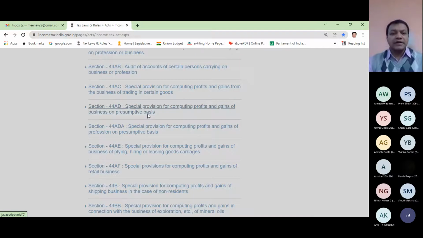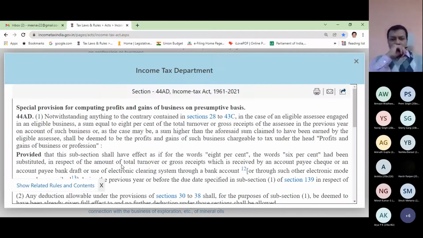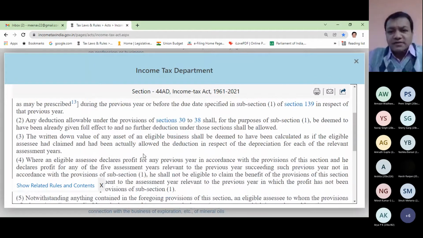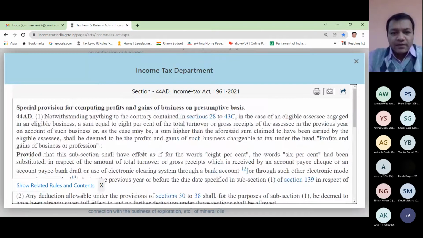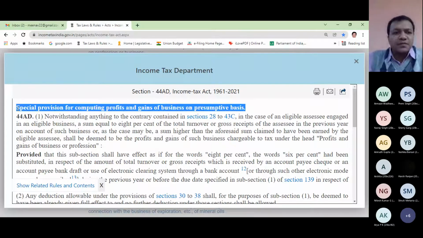Let us click 44AD. Now see what is written. It is not so lengthy, but you must understand how to read the act. I could have directly told you the provision, but that is not the purpose of higher education at any government educational institution. The purpose basically is to train the students so that they can read themselves in future. The purpose is not to make sure that you get good marks in the examination only. That is not the only purpose.